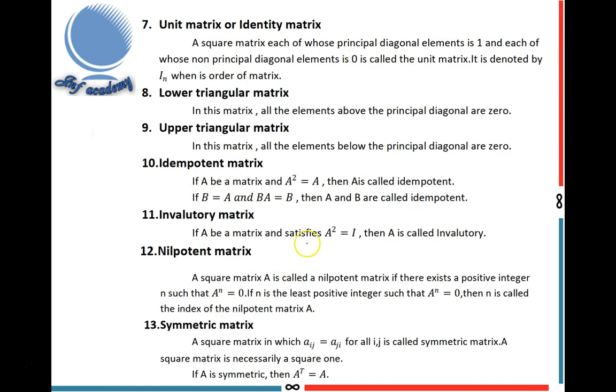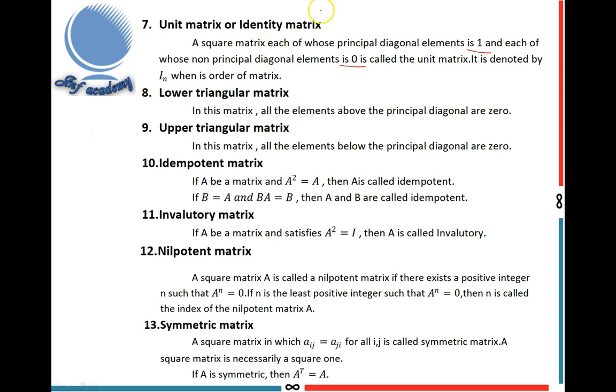Next, the unit matrix or identity matrix. A square matrix, each of whose principal diagonal elements is 1 and each of whose non-principal diagonal elements is 0, is called the unit matrix.